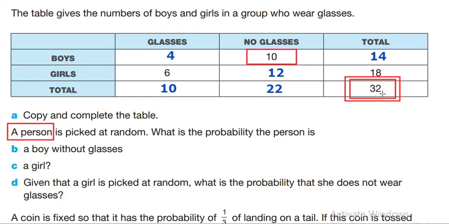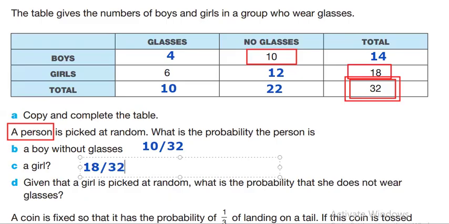So it's going to be 10 over 32, like this. That's the first answer. And then what's the probability of a girl? A person is picked at random. How many girls? There are 18. So basically, the probability will be 18 over 32, like this.